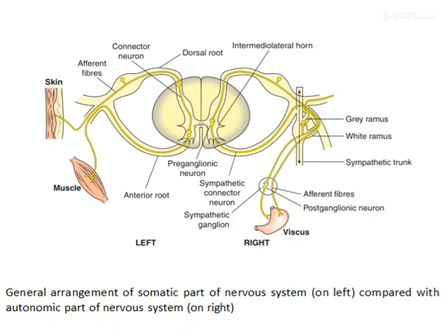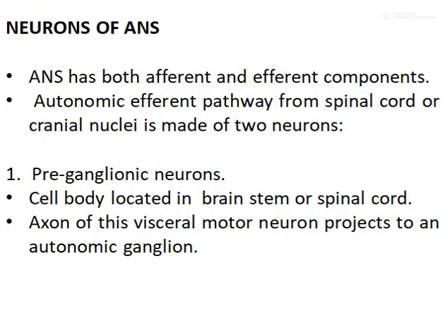In the ANS, the neuron has two components, one afferent and second efferent. The autonomic efferent pathway, from the spinal cord or cranial nuclei to the visceral organ, consists of two neurons: one is the preganglionic neuron and second is the postganglionic neuron.